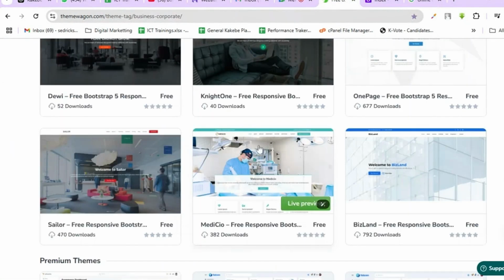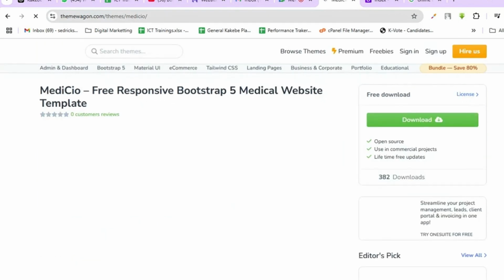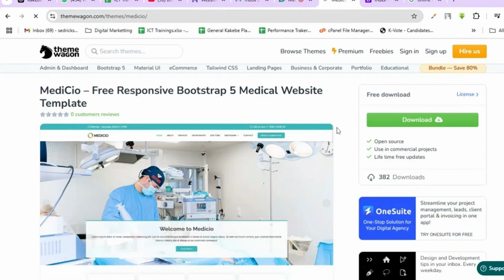Now, for me to get this website, I'll just click on it. I'll click on the website itself, not the live preview. Then when you click on this website, you're going to see different options. One, you're going to see the download button. If you've never downloaded anything from here, it's going to ask you to provide your email. Then they will send the zip folder to your email.